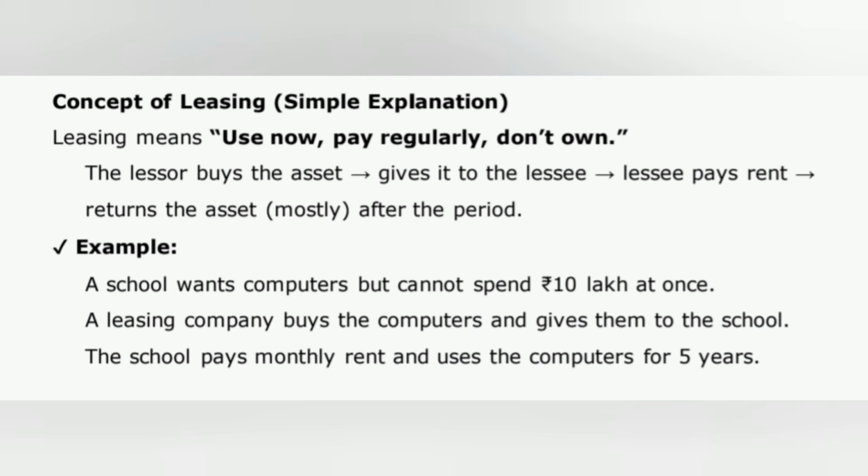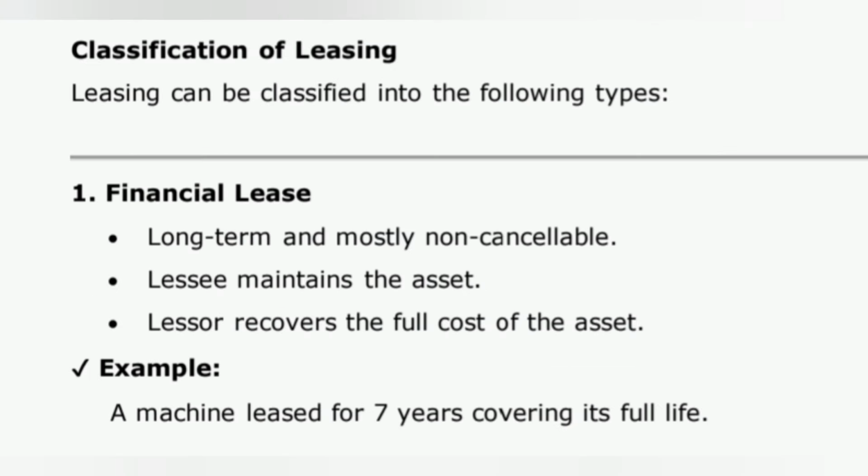Concept of leasing, simple explanation. Leasing means use now, pay regularly, don't own. The lessor buys the asset, gives it to the lessee. Lessee pays rent, returns the asset, mostly after the period. Example. A school wants computers but cannot spend 10 lakh rupees at once. A leasing company buys the computers and gives them to the school. The school pays monthly rent and uses the computers for 5 years.